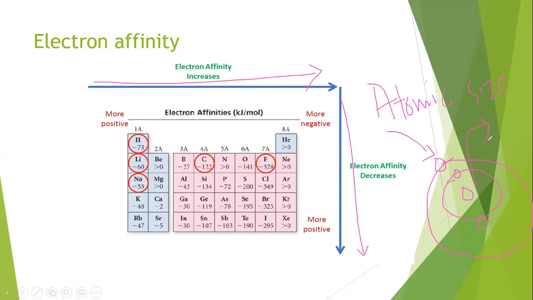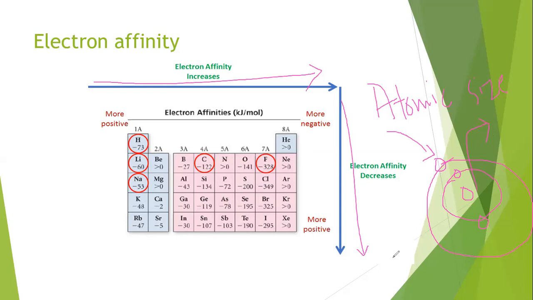Atomic size decreases along the period, the attraction of the nucleus for the incoming electron increases. That means attraction for the electron is more. So, more amount of energy will release from the atom. So, along the period, the value of electron affinity increases.